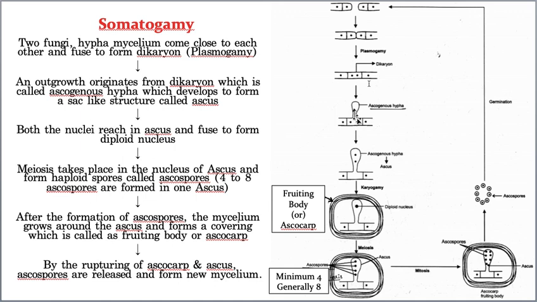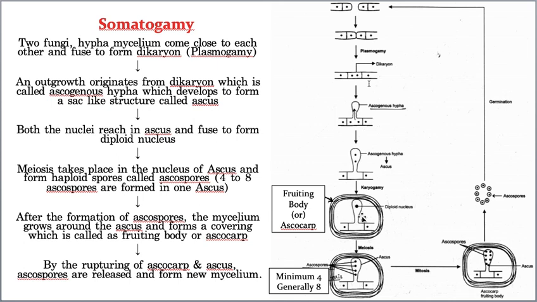Now, if you call it in plural, that means you are calling many ascus, then you have to call it asci. Singular is ascus, plural is asci. Now this ascus is produced, which is a sac-like structure, and into the sac-like structure these two nuclei migrate. And see, they migrated, and after they migrate, the two nuclei undergo fusion to form one single diploid nucleus, and the process of fusion of the nuclei is called karyogamy.